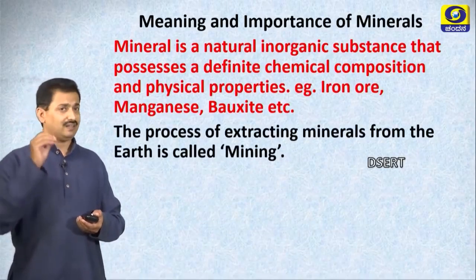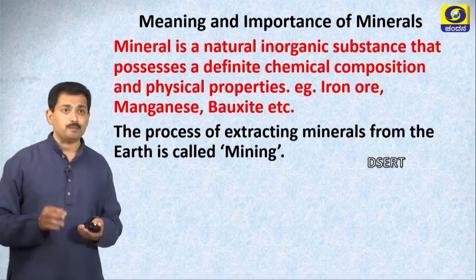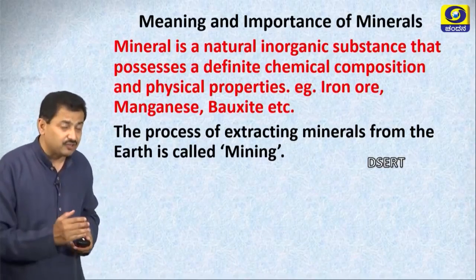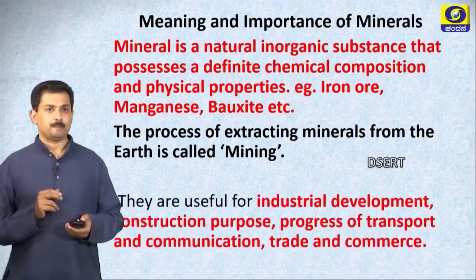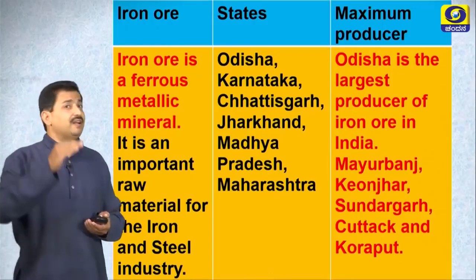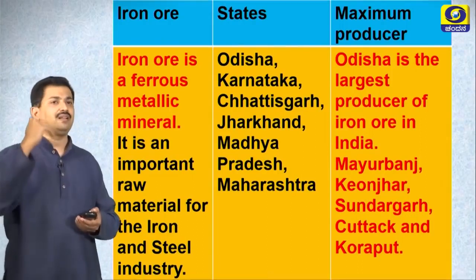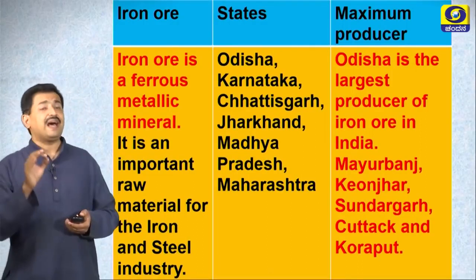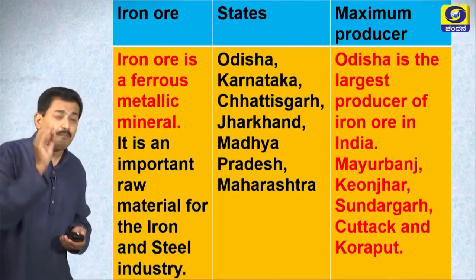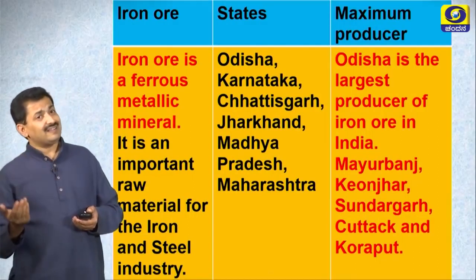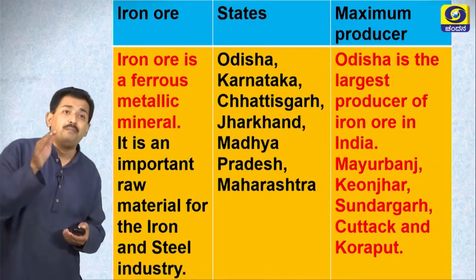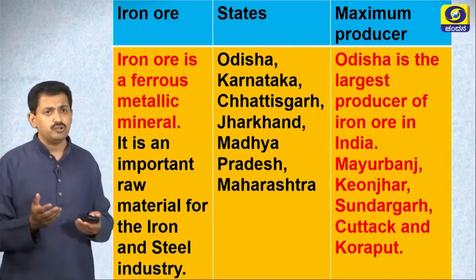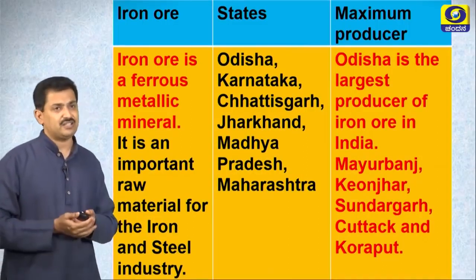Right? Let us see what is mining. The process of extracting minerals from the earth is called mining. Right? Let us see the important minerals. First of all, iron ore. Iron ore is a ferrous metallic mineral. It is an important raw material for iron and steel, and it is called basic industry. Iron industry is called a basic industry because it is used in almost all the industries.